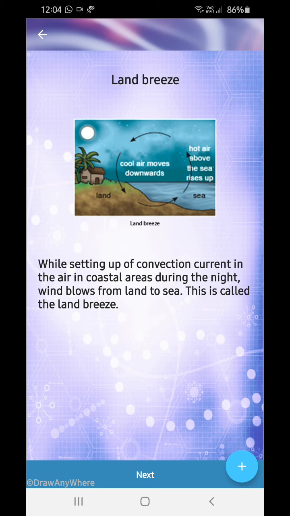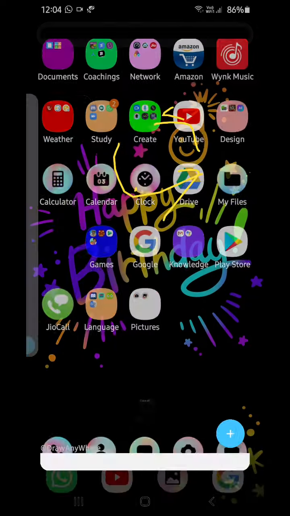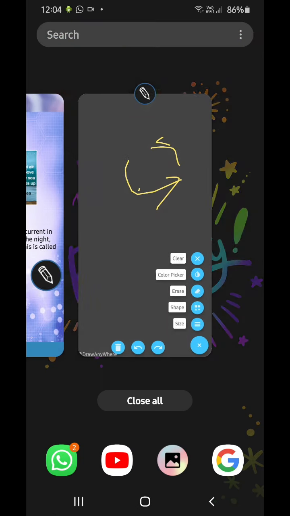And therefore, what happens? The sea is heated. The whole day the sun is giving rays and the sea is getting heated up, and then the air of the sea becomes hot and moves upwards. The air from the land is very cold, and no space in the earth can be left behind, so the land breeze goes and catches up the sea breeze, and therefore maintains a very well temperature over there.